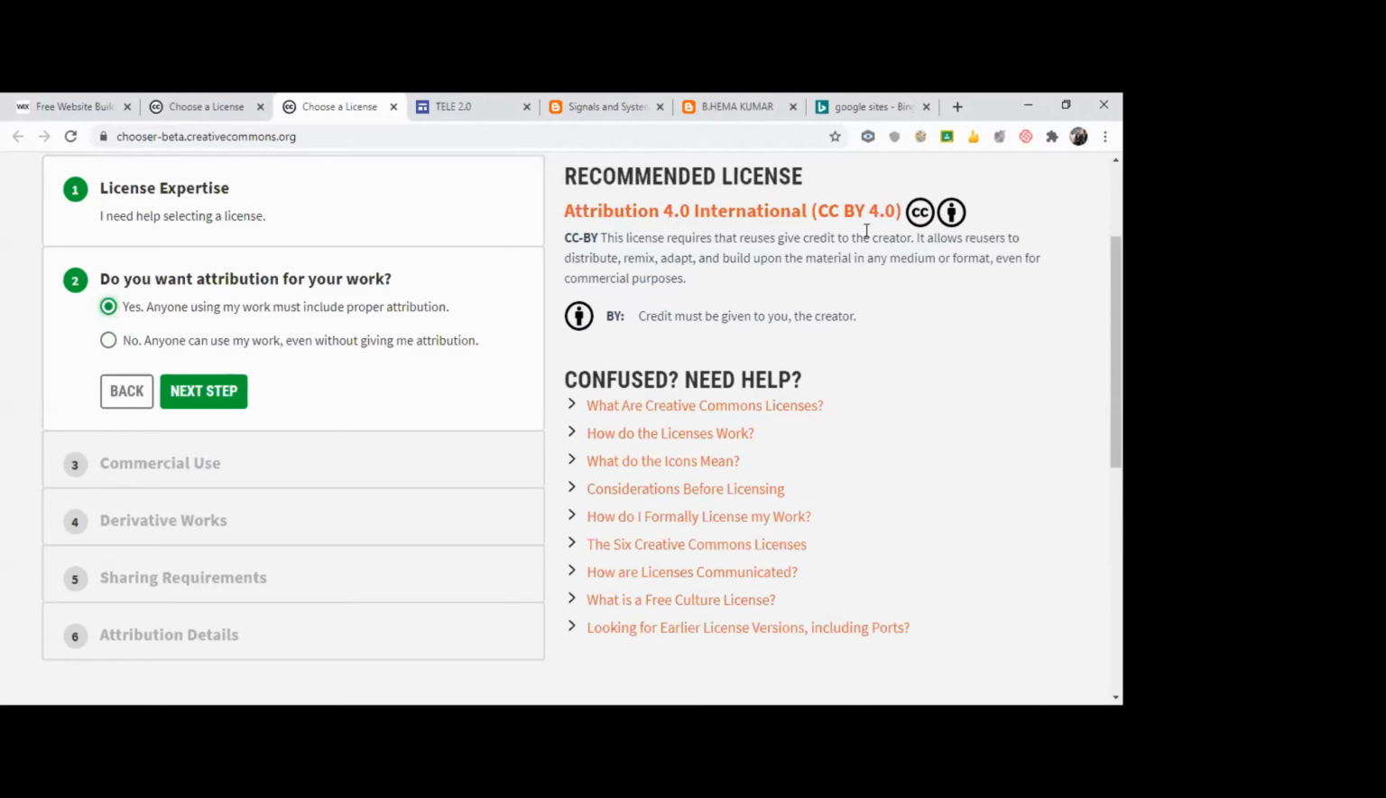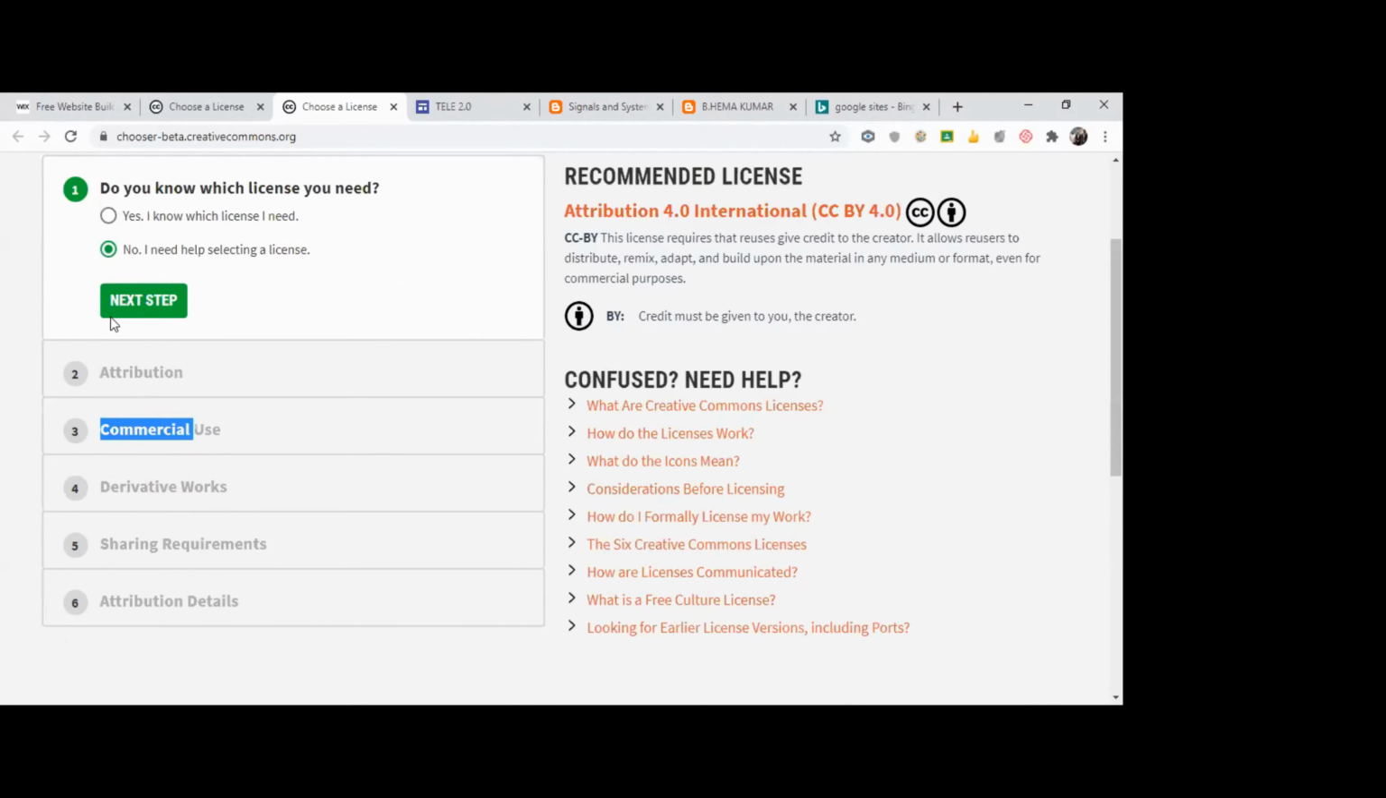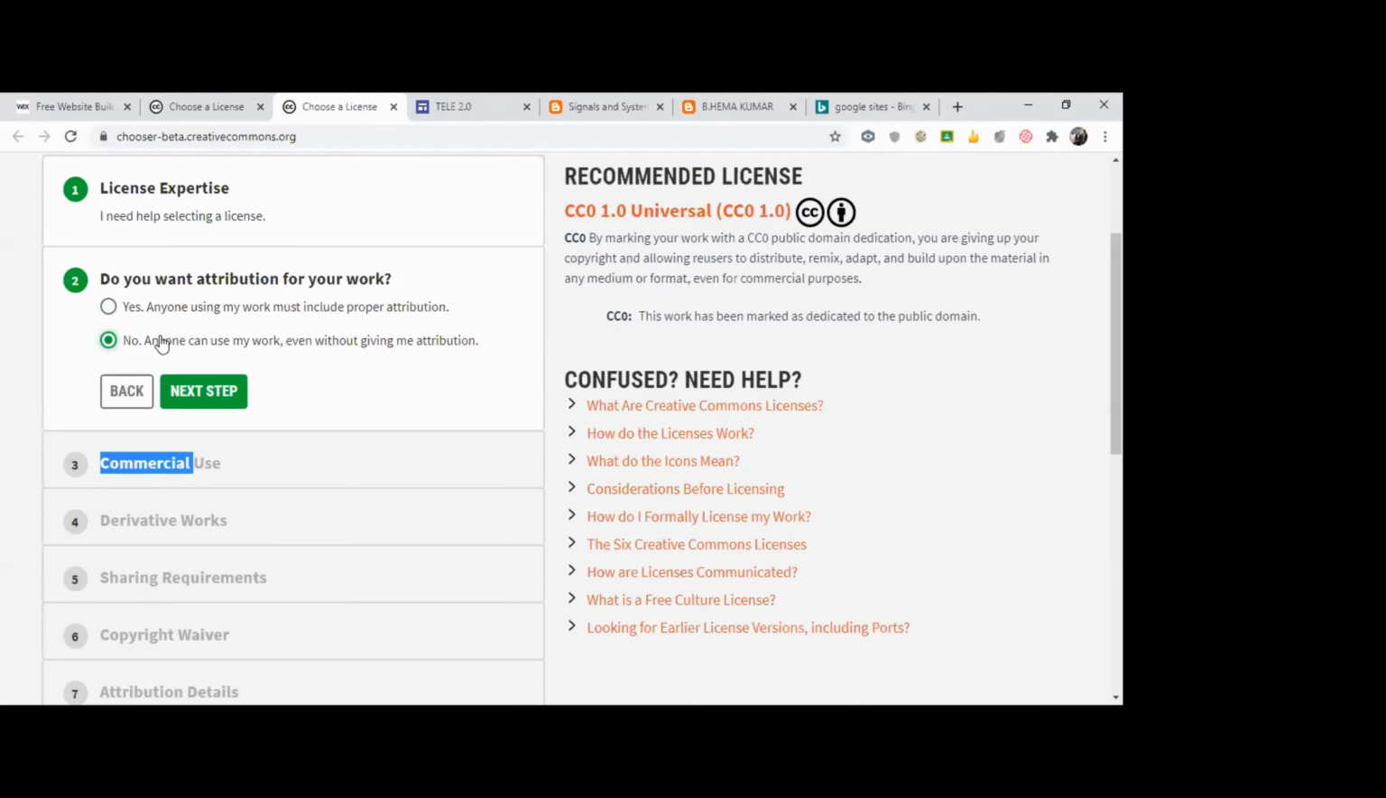See, as soon as I clicked on it, you see a symbol was created. See, this symbol is created, which means that credit must be given to the creator. See, it shows very clearly. As soon as I clicked on it, I'll just go back. Okay. If I just put no, see this symbol. It is in public. Anyone can do anything with my work. No attribution. Okay. If I put yes, anyone using my work must include proper attribution. See, the first one is for the basic CC license. The second one is telling about credit must be given to the creator.